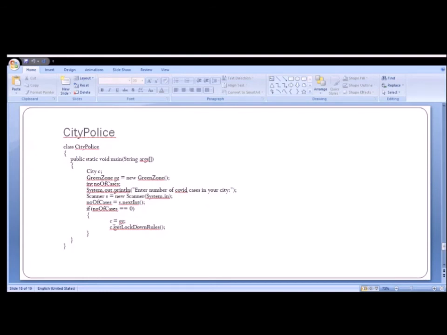If you see, we are calling the method through the reference pointer C. At runtime, C is assigned GZ because the number of cases is 0. If the number of cases is more, as per the government rules, C is going to be assigned the corresponding object, whether it could be orange zone or red zone.